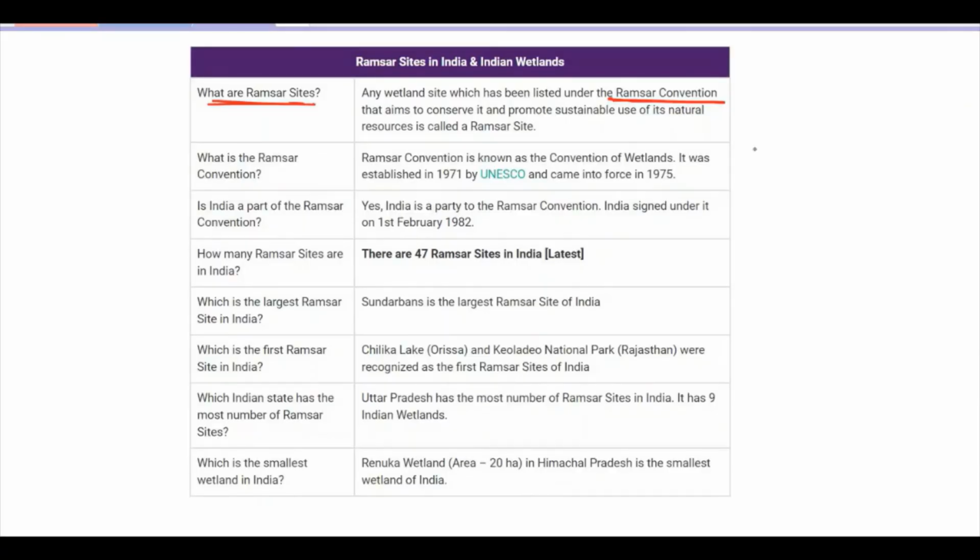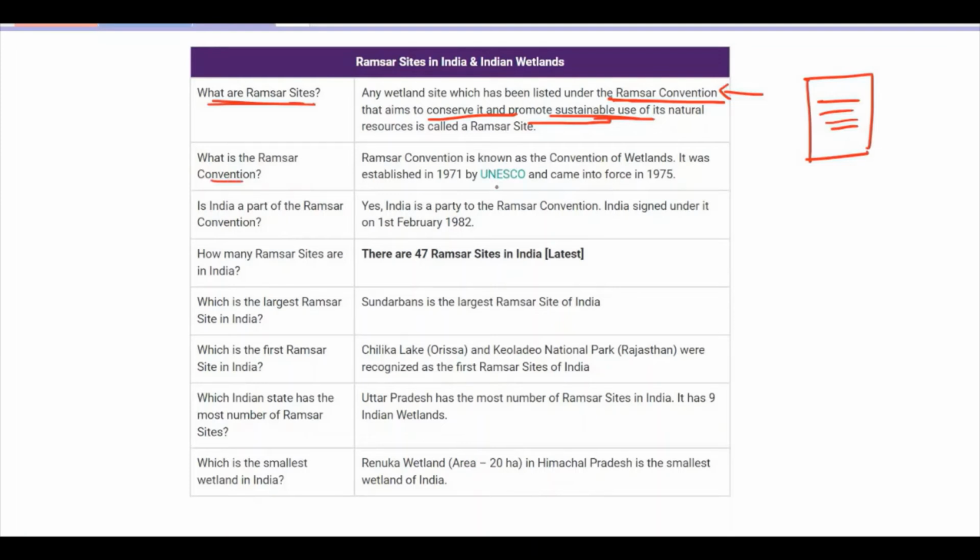So quickly, we'll see this. What are Ramsar sites? Ramsar sites are any wetland site which has been listed under this Ramsar Convention. There is a convention, Ramsar Convention. उसके अंदर any site that gets listed is a Ramsar site. Okay, and Ramsar Convention का aim क्या है? It is to conserve it and promote sustainable use of its natural resources.